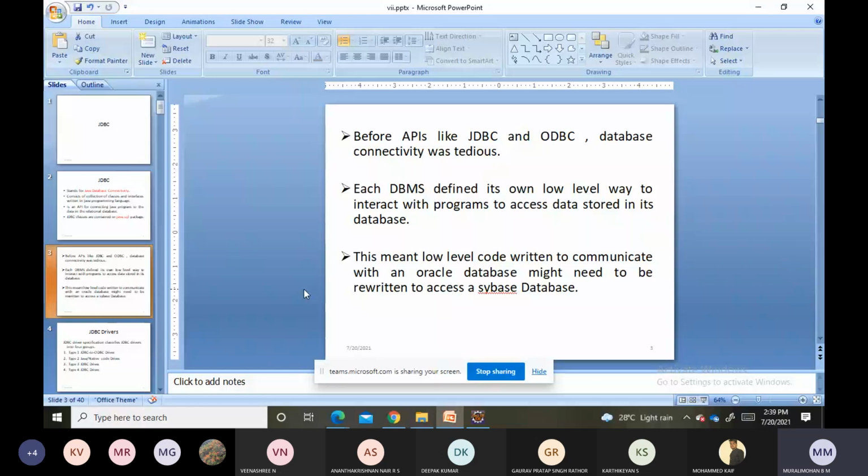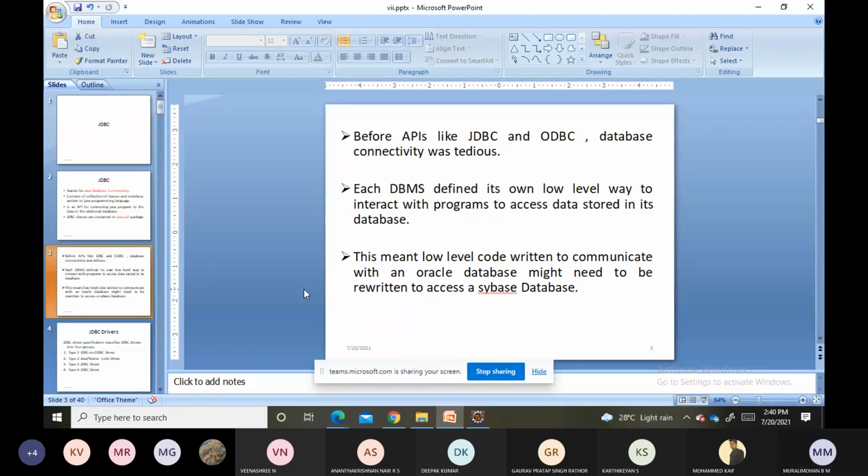When my application needs to connect to that database, I need some standard version. I cannot write database-specific code in my program for different types of databases. So I will write a general common connection establishment code, and let the DBMS define its own low level way to interact with the programs to access the data stored inside the database.